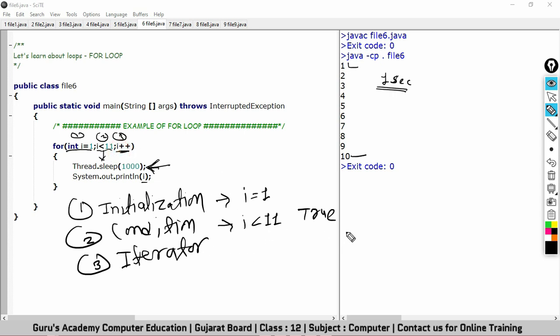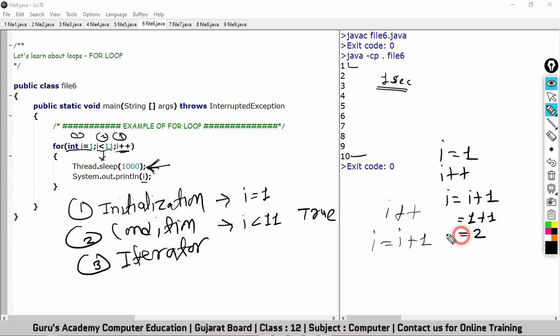Now i++ means i is equal to i plus 1. If the value of i is 1 and I am writing i++, it means i is equal to i plus 1. So what is the previous value of i? 1, and increment by 1. So the value of i will be 2, right?